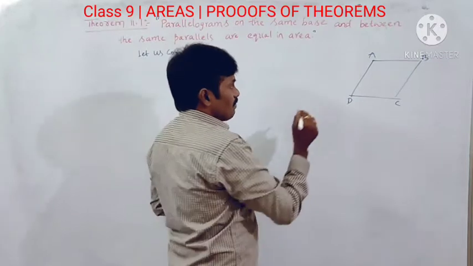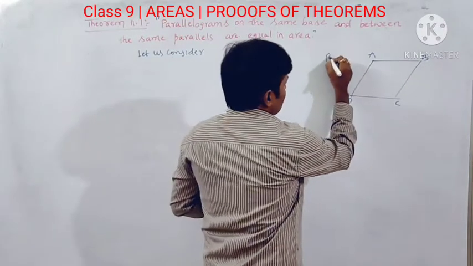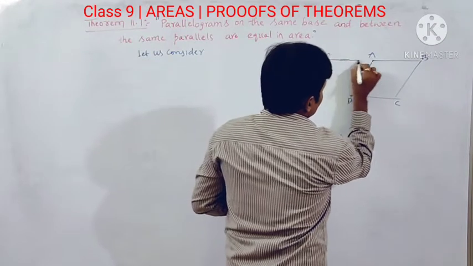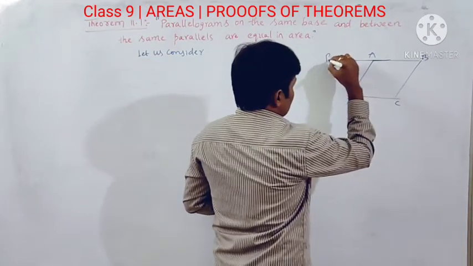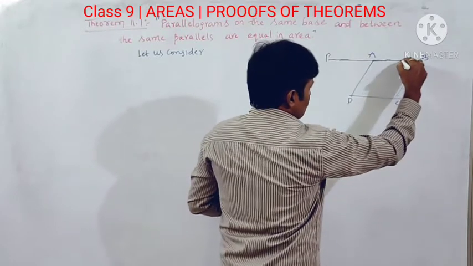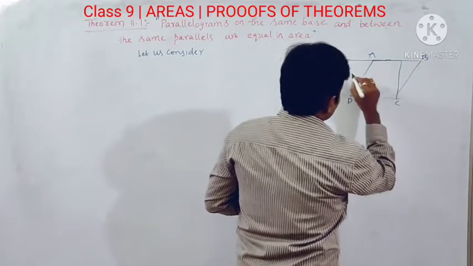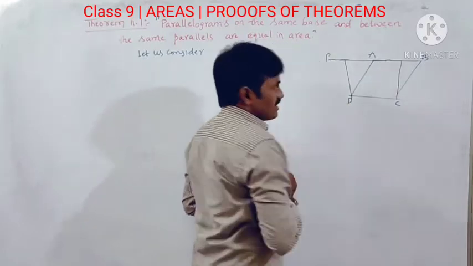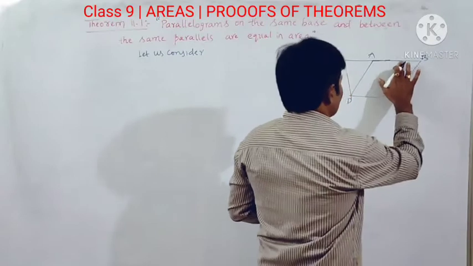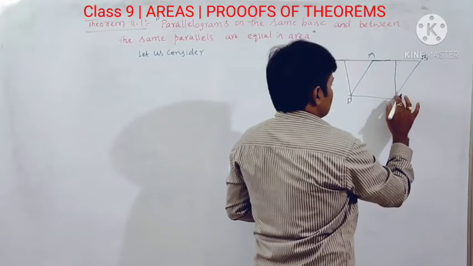Here I am taking another parallel line PB. So PB is the parallel line. Now I need to name the other parallelogram.